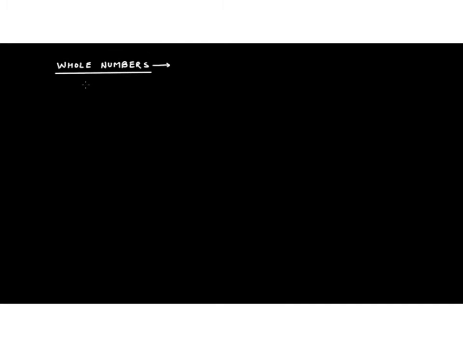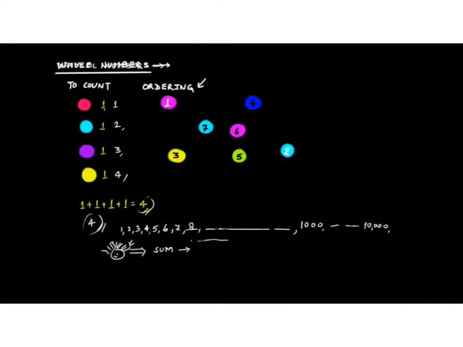If you look at the natural numbers, they start from 1, 2, 3, 4, 5, 6, 7, 8, and they go on and on, and there's no largest limit.